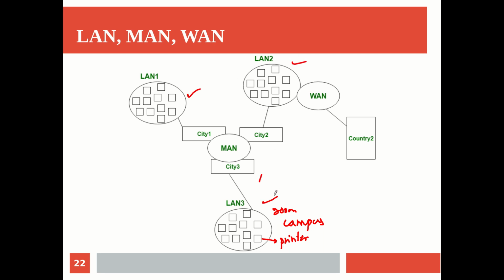Now to the next level, what we have is the metropolitan area network, which is spread across cities, right? Within this city we have a number of local area networks like this, and we have another city and a third city, and we make the interconnection among these cities possible with the help of a wider network with a better scale, called the metropolitan area network.